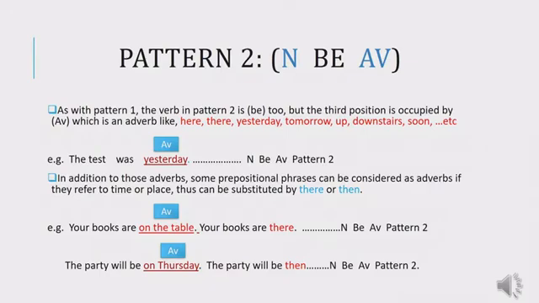We can substitute this prepositional phrase with then. I can say the party will be then. Then means at that time. So because we have N, be, adverbial, the pattern of this sentence is pattern number 2.